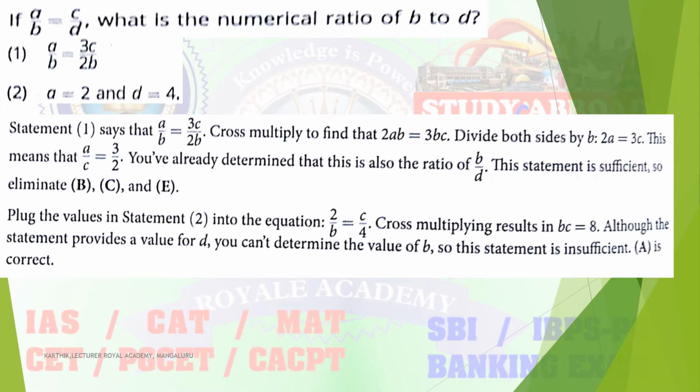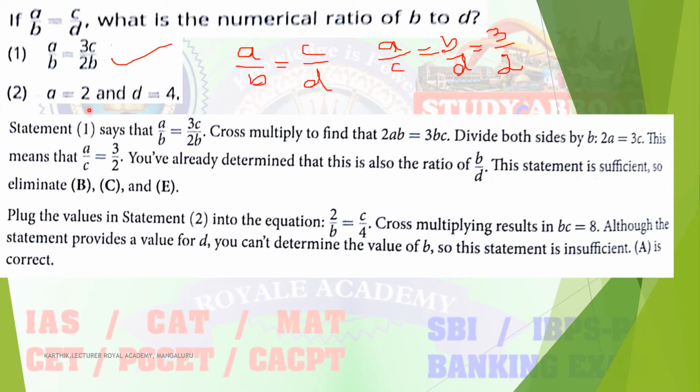Once you get the value of A and C, what is already given? A by B is equal to C by D. Based on this, I will just interchange the position, so A by C is equal to B by D. We know the value of A and C, so from this you can determine the value of B by D from the first statement. So you can answer the question.